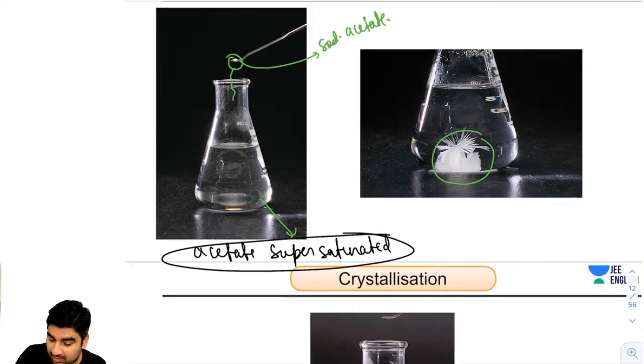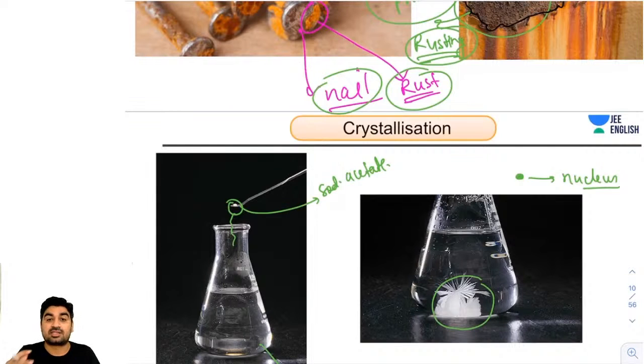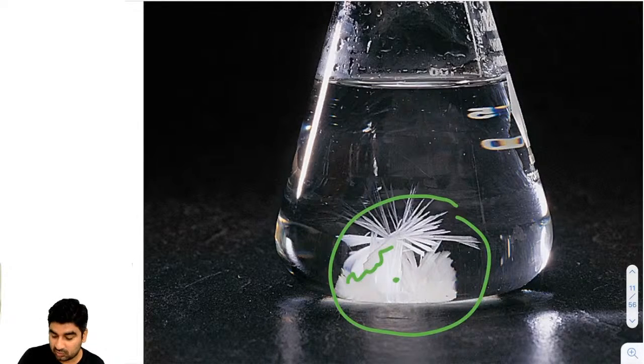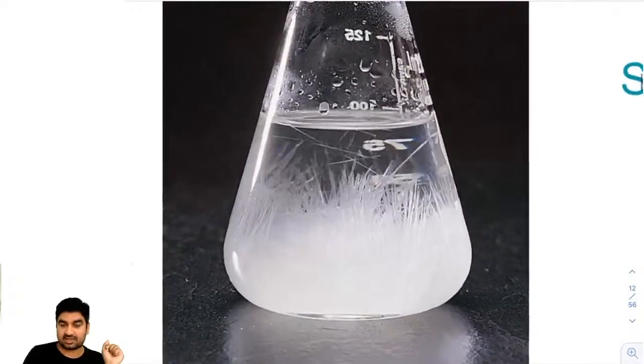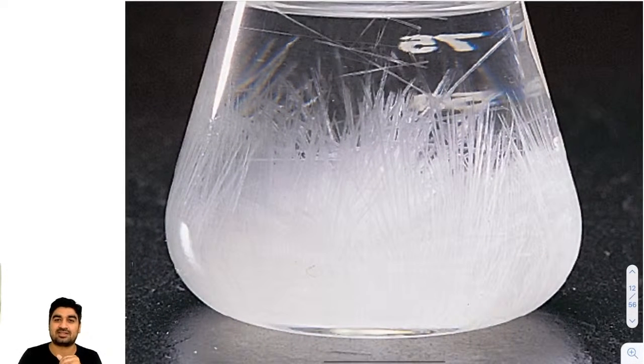That small particle I was talking about will act as a nucleus, and crystal will start forming around it, and it will increase in size. Yes, guys, here you can see this is the crystal. Crystal is forming. You just took a small dot, and now this small dot is increasing. After some time, you will realize that this is the final structure you are going to get.